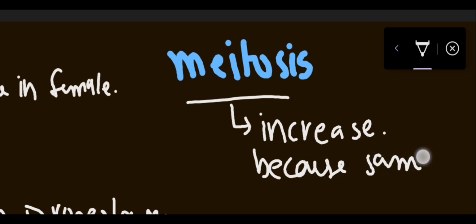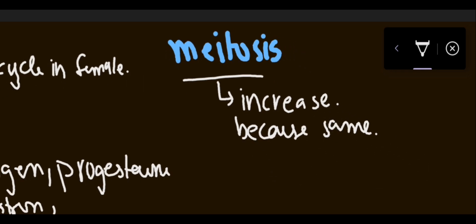If we talk about the cycle, sperm production is known as spermatogenesis and formation of ovum is known as oogenesis, where from the spermatogonia or from oogonia the primary spermatocyte or primary oocyte is formed.